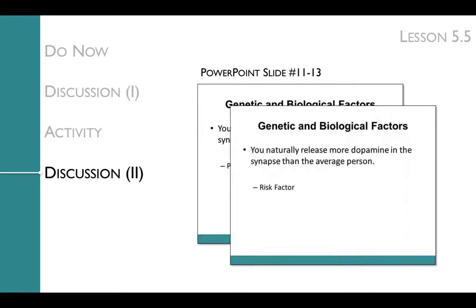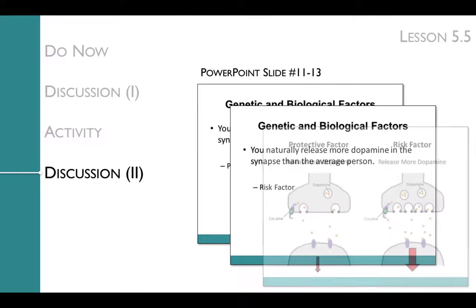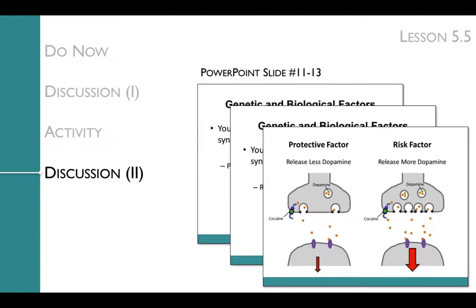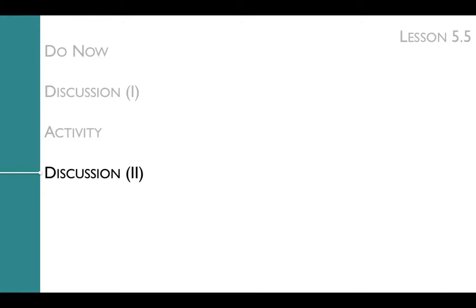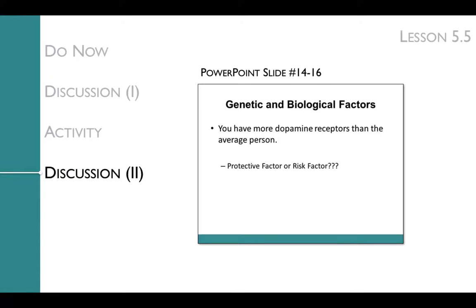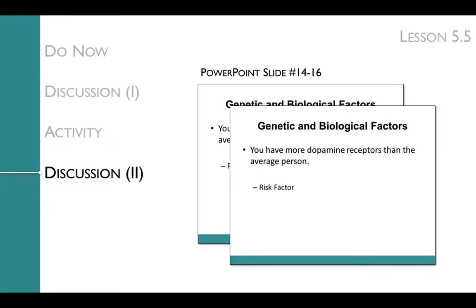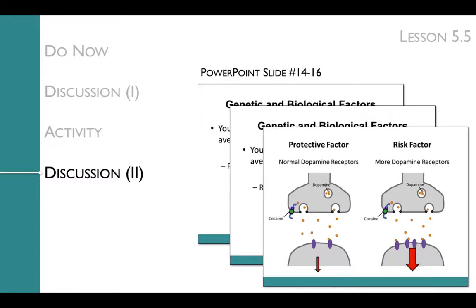Then next, you naturally release more dopamine in the synapse than the average person. Releasing more dopamine is a risk factor, because releasing more means that there is more dopamine in the synapse to increase activation and have greater dopamine signaling, and that leads to greater addiction potential. Then, you have more dopamine receptors than the average person. This is also a risk factor because more dopamine receptors means that there is increased dopamine signaling, and that again means that there is greater addiction potential.